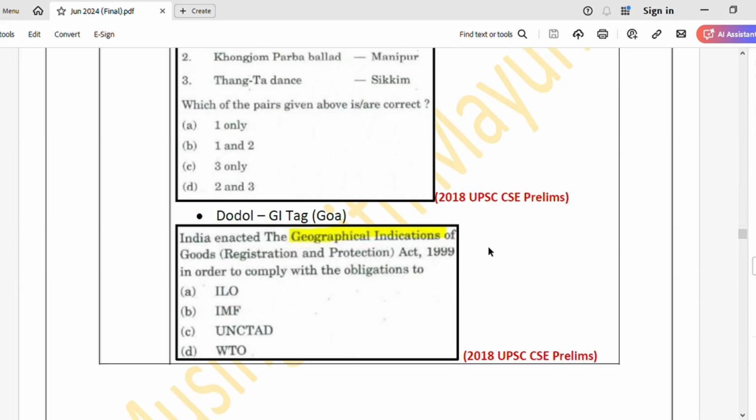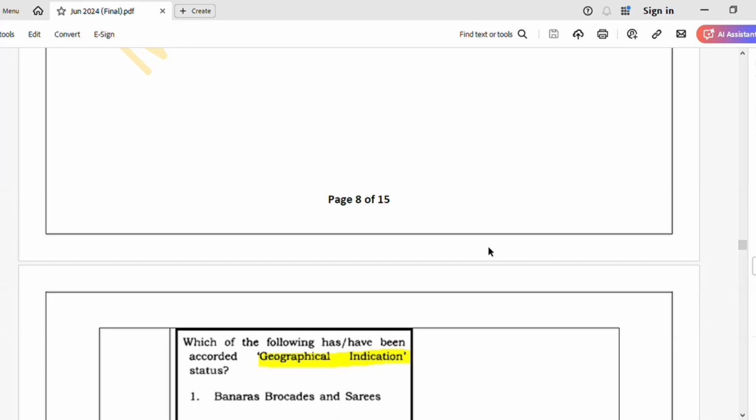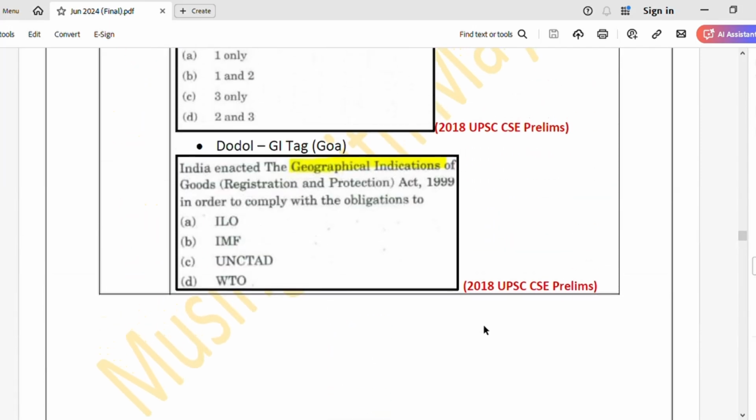Okay. So every month you can make a list of things that have been given GI tags and maintain this. Okay, you might expect questions on that. I have attached some snippets. We'll look at it here.